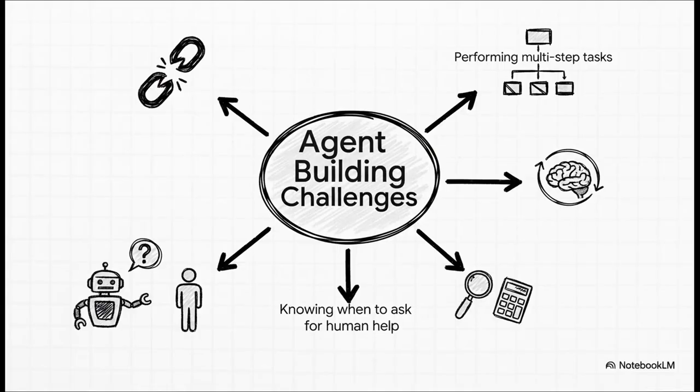For starters, we need these agents to handle tasks with lots of steps, not just one-off questions. They have to remember what you talked about 5 minutes ago. They need to be able to reliably use other tools, like a search engine or a calculator. And, maybe most importantly, they've got to have the sense to say, "Hey, I need a human to look at this," and be able to pick up right where they left off if something goes wrong.